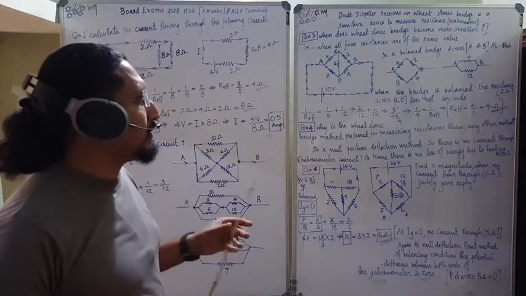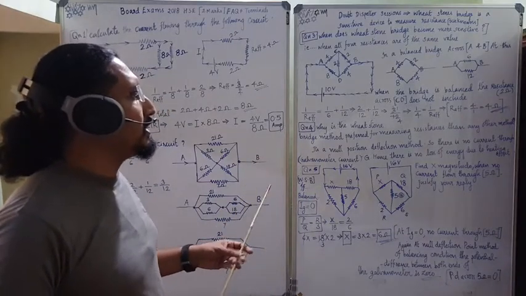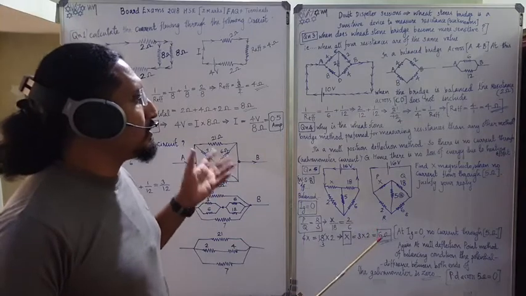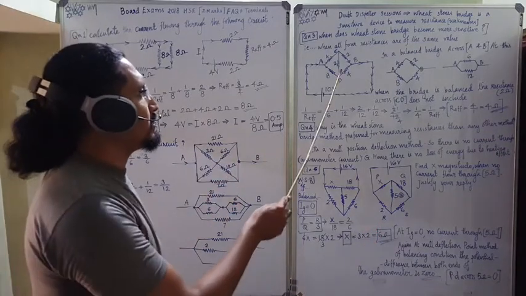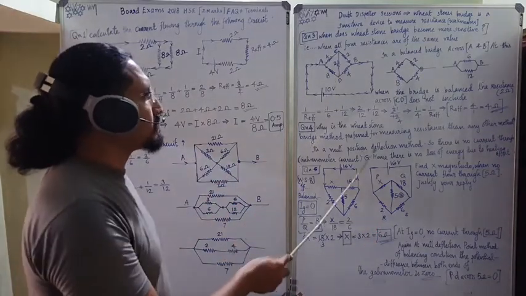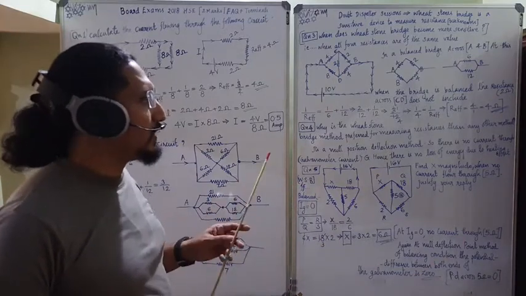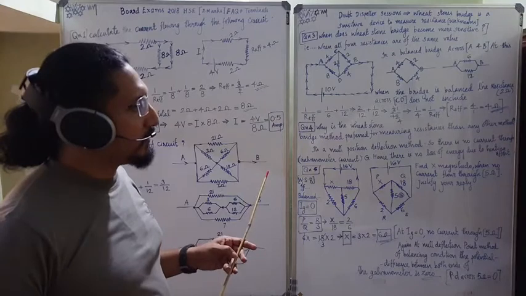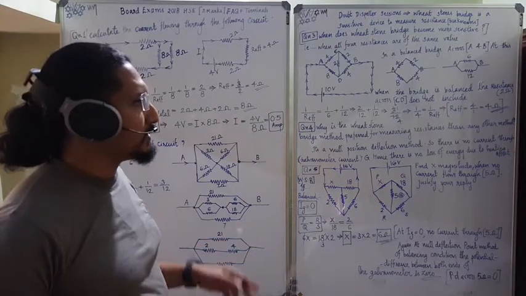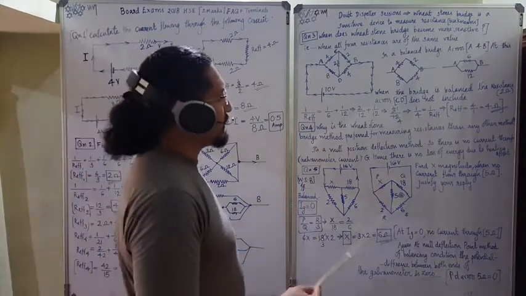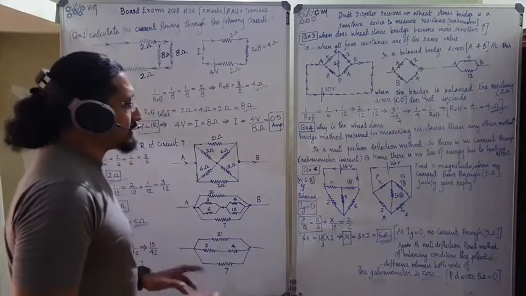It's a null position deflection method, in which there is no current through the galvanometer G. Hence, there is no loss of energy due to the heating effect. That's why the loss of energy due to heating effect is less, and that's why it is much more preferred than any other method. That's the essence.